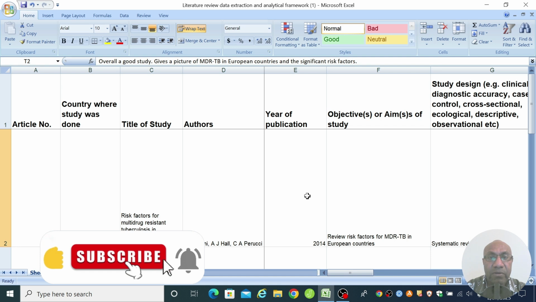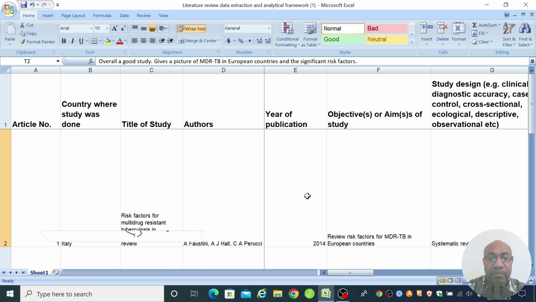So after going through all your papers that you have read and summarized, it could be up to 20, 30, 50 or more papers, and you have it outlined in a table form or a framework like this, then you have the information all summarized in a nicely labeled table like this, and you could filter and look at themes or trends and start analyzing and summarizing key points that you can use in your literature review.